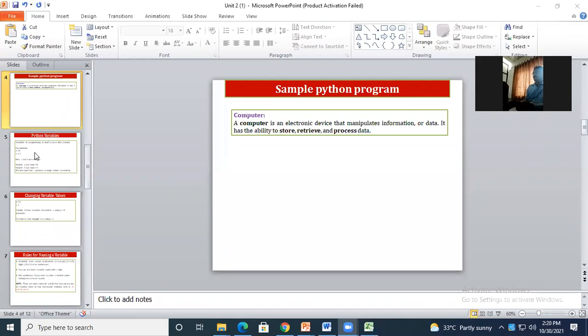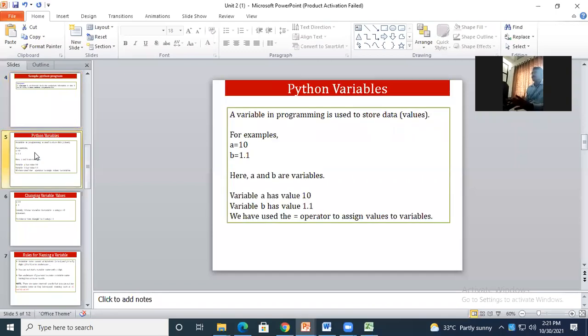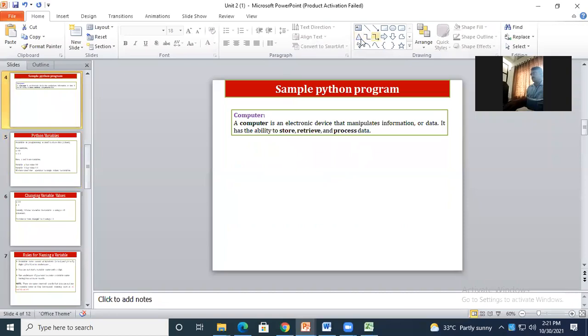Okay, correct. But there are little corrections required. See, variable is an identifier which is required to store a value of a particular type. Let me say it once again, variable is nothing but an identifier which is required to store value of a particular data type. Okay so far? I will type it here.